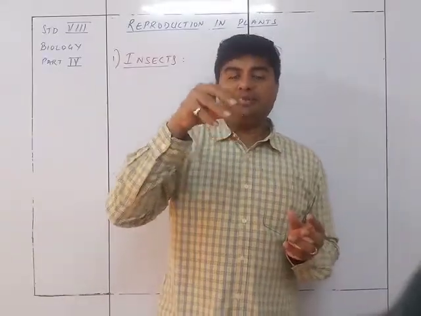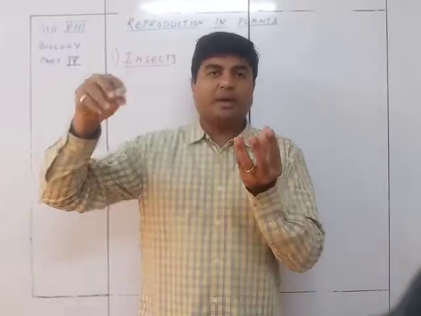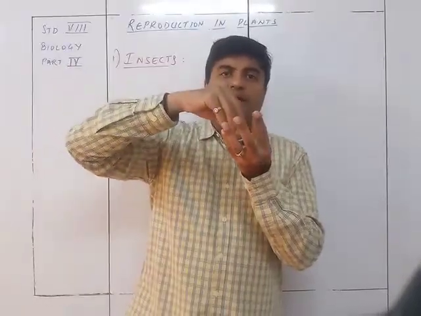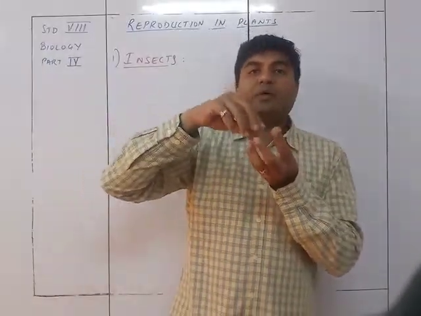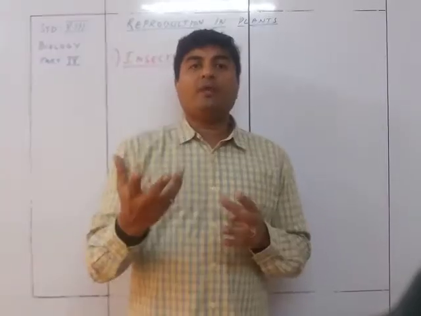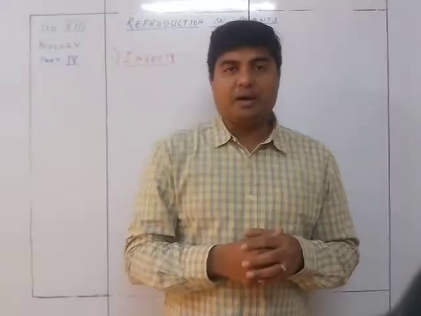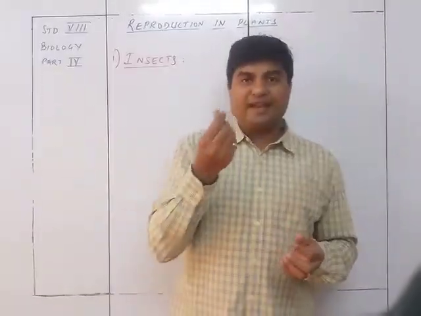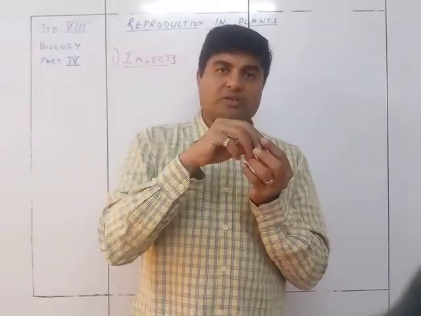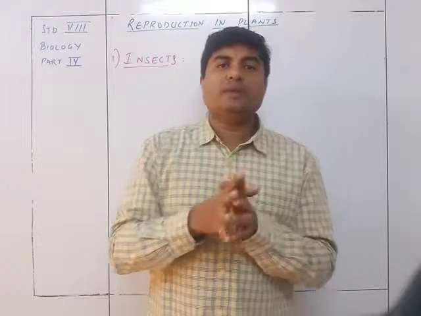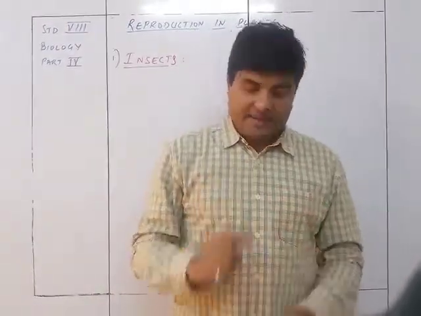Then this insect is going to go to the other flower. When it goes to the other flower of the other plant, again it tries to enter inside to take the nectar. If this is a female flower, then one of the pollen grains stuck to its body can definitely be placed on the stigma, because we know the stigma is also sticky in nature. That stickiness will attract the pollen grains and they get stuck to the stigma. In this way pollination can take place with the help of insects.